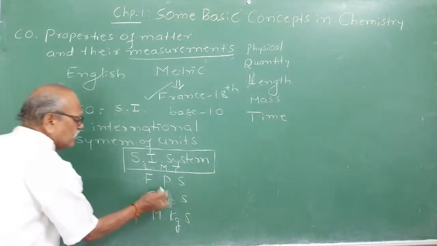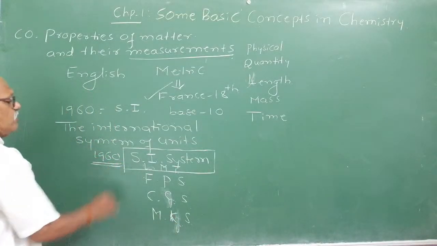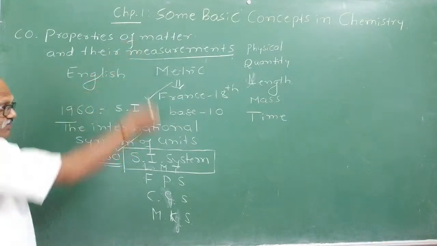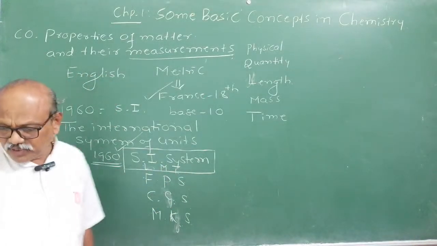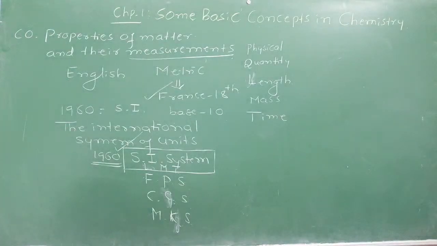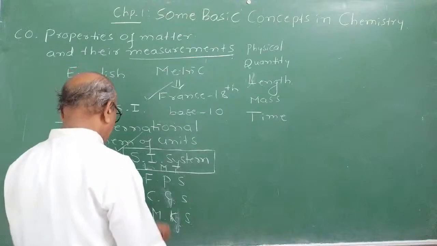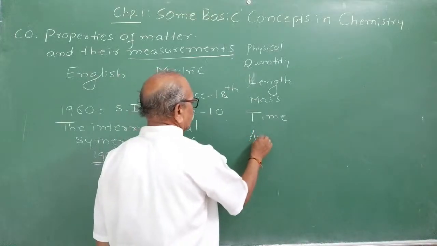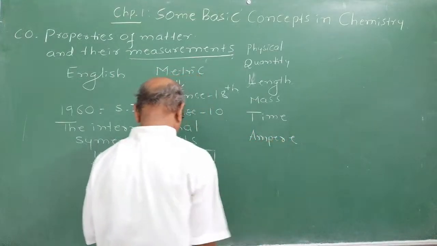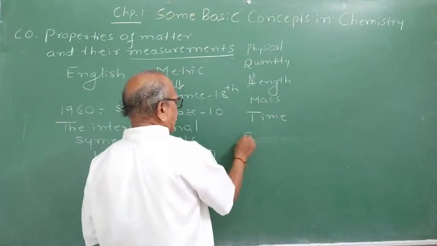Like this, there were earlier three systems, and in 1960, one international standard unit system was established. They recognized a total of 7 fundamental units. Initially, in the FPS, CGS and MKS systems, there were only 3. Then the ampere was introduced, to measure the electric current.